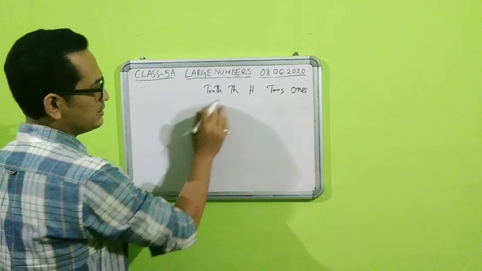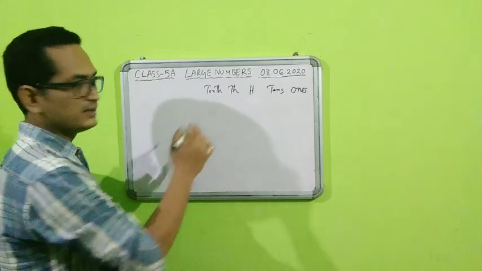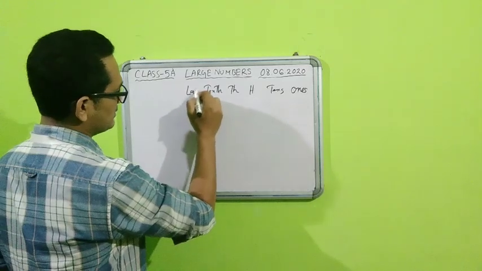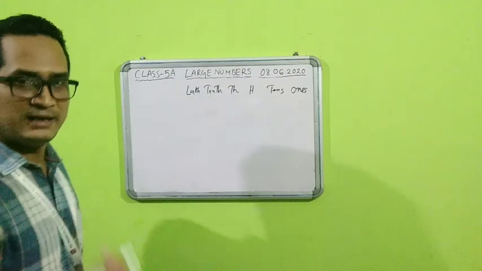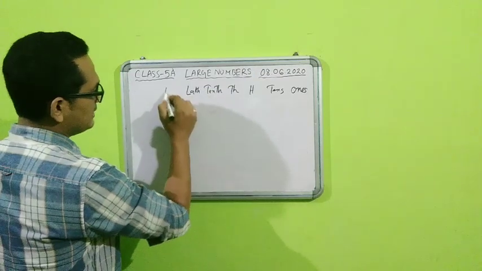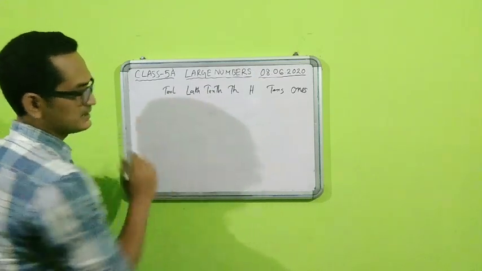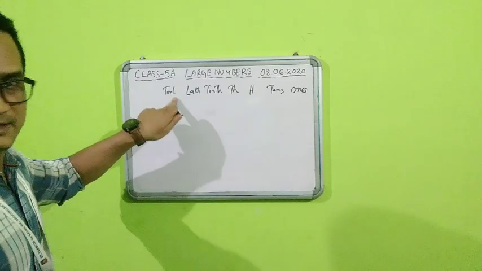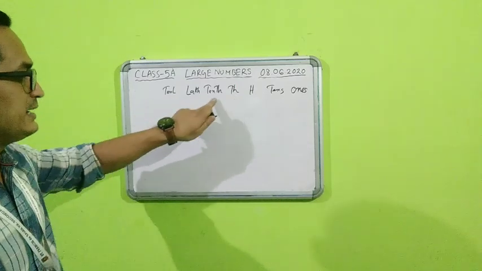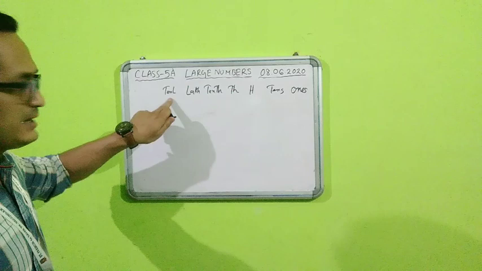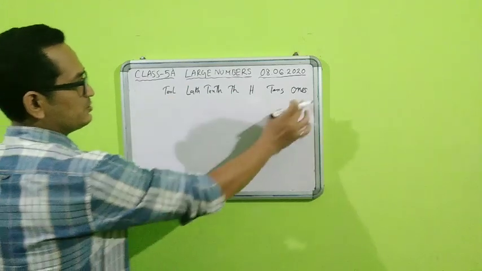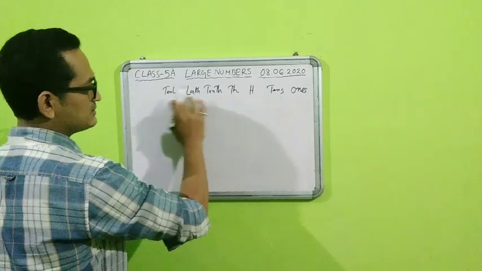Now the new series will come. After 10,000, students, we get lakh, that is the 1 lakh category. Then we will get 10 lakhs, where 10 and L means lakh. So 1000 is there, 10,000 is there, lakh is there, 10 lakh is there. How many digits did we get? 1, 2, 3, 4, 5, 6, 7.